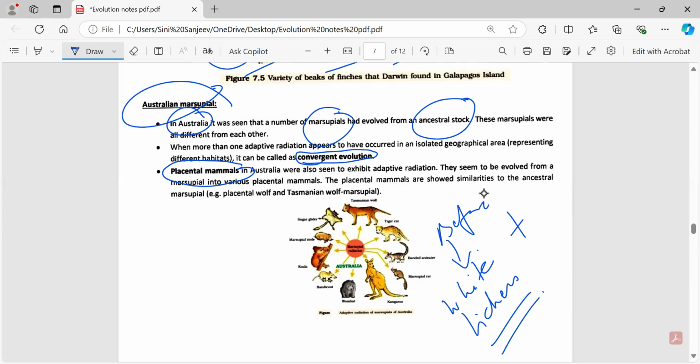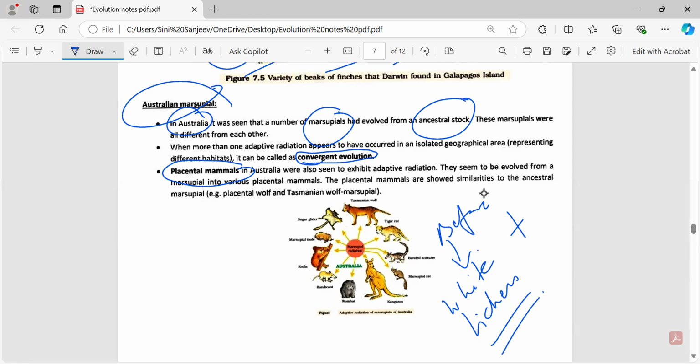But after industrialization, what happened? The tree trunks which were covered with white lichens were all removed and they became dark colored due to the dust and smoke which came from the industries. Therefore there was no growth of the lichens. Because the branch was dark colored, the white winged moths were not able to survive and the predators easily picked them up. This time the branch was dark, so the dark winged moths survived.